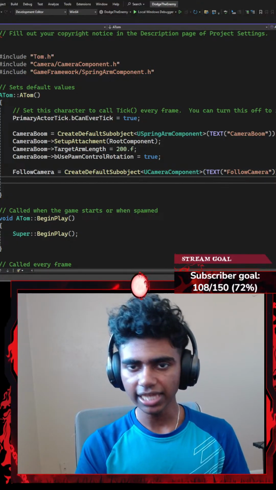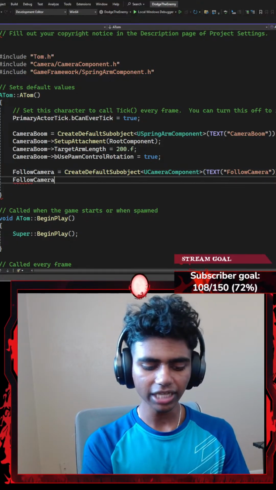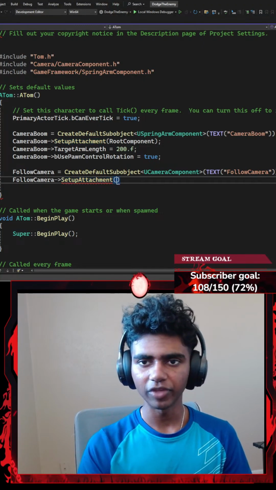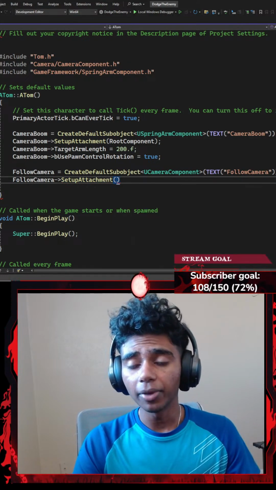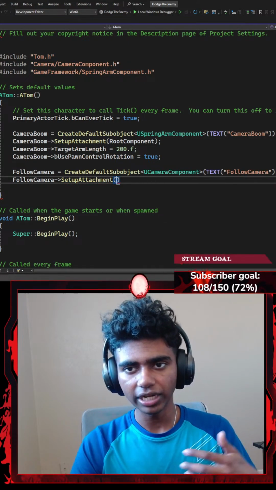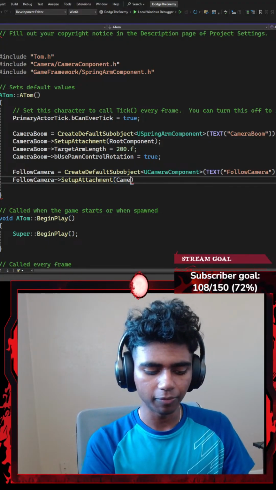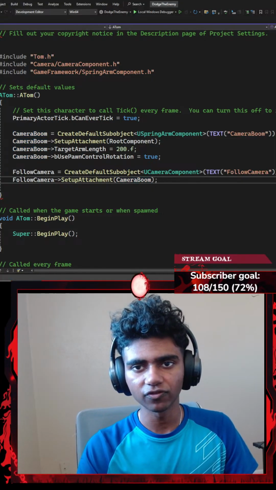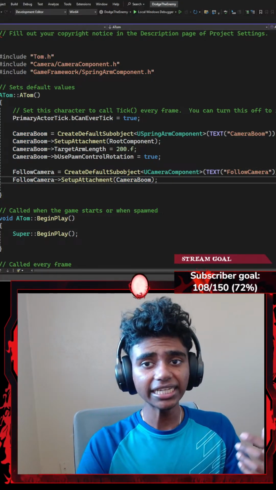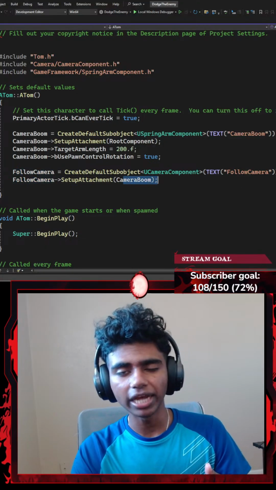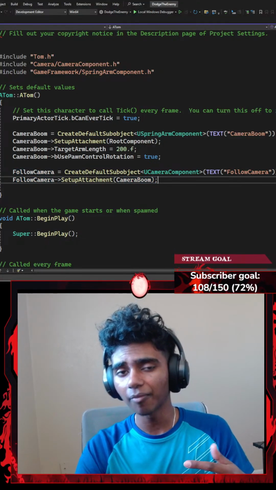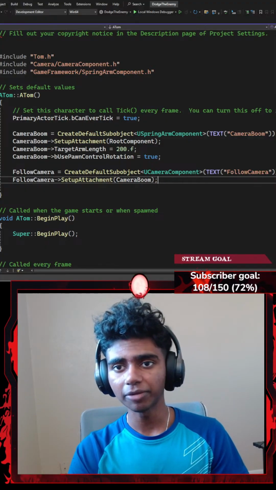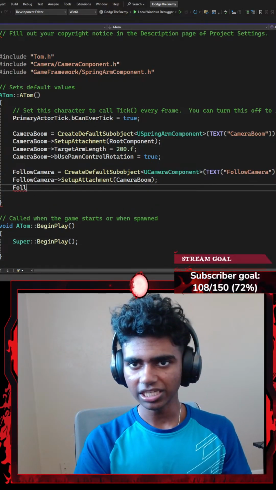Now, once I'm done with this, I'm going to point my follow camera towards SetupAttachment, exactly the same thing that I did for my camera boom. But this time, instead of having the root component as a parameter, I want my camera boom as a parameter. So this does two things. It firstly attaches my follow camera to my camera boom. Secondly, it makes my follow camera the child of my camera boom, so my follow camera is going to be indented inside my actual camera boom in the details panel in my Unreal Engine. So that's basically what it does.